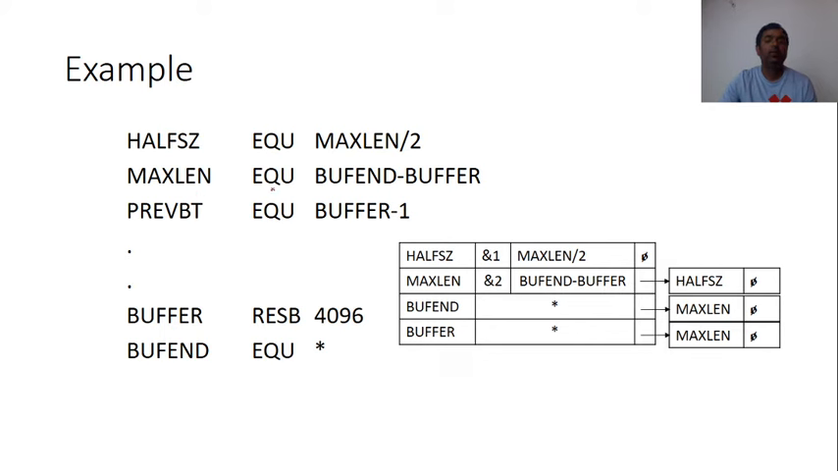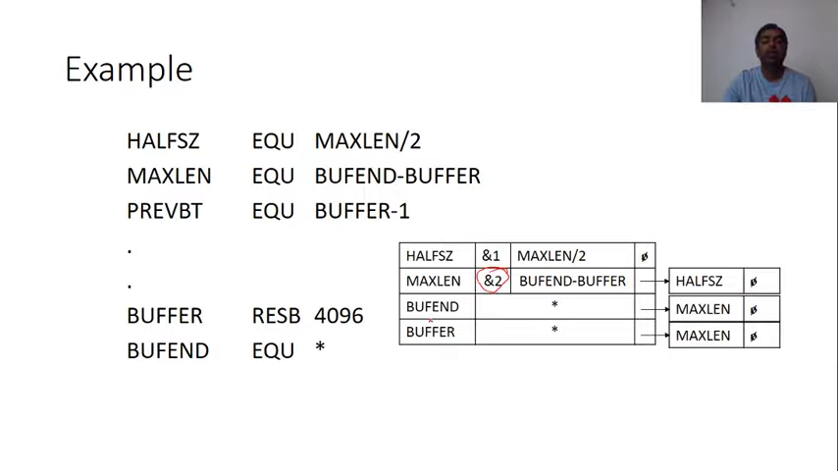Max len EQ buffend minus buffer. Now max len, in the previous entry we have to maintain max len, that was undefined earlier. Now what is the value of max len? Buffend minus buffer. How many symbols are unknown? Buffend and buffer, two symbols are unknown. You can see here there are two symbols unknown.